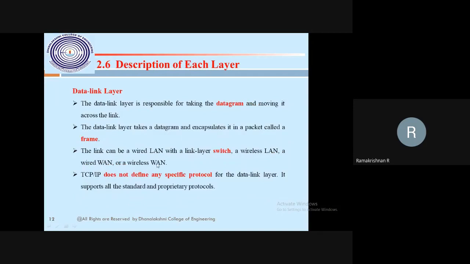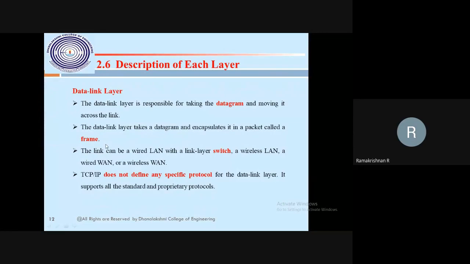After that, the data link layer, the second layer from bottom to top. The data link layer is responsible for the datagram moving across the link. Across the link is nothing but the connection: your host machine to switch to router to switch again, switch to your host machine. So the data link layer is responsible for the datagram moving. That's what I said. Switch will forward your packet. So the data is encapsulated and the packet is called a frame.